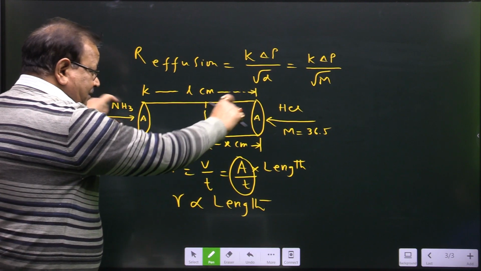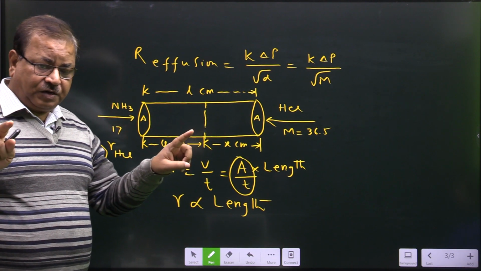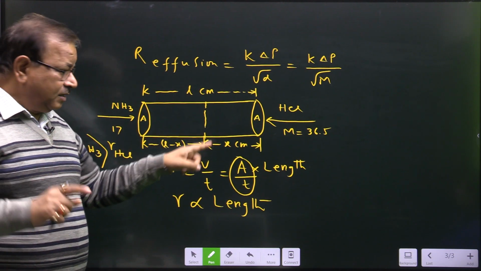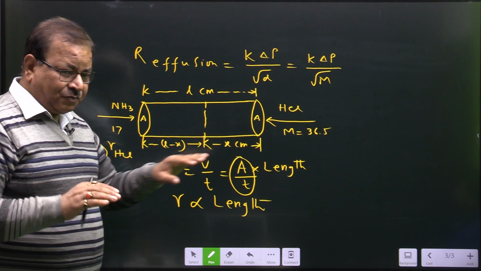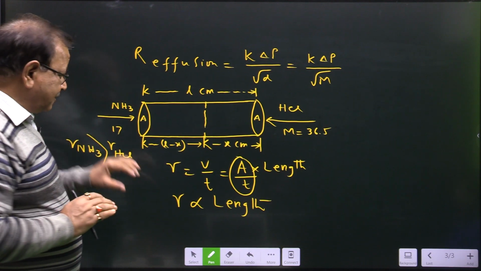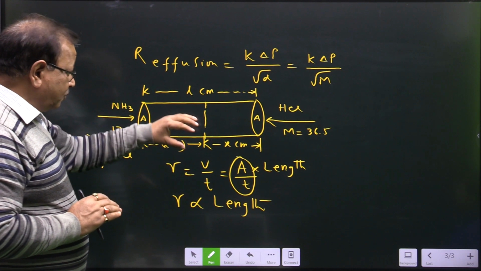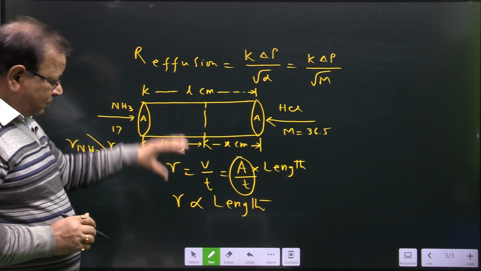If both gases are coming out at constant pressure, it's a case of diffusion. In that case, HCl will travel a smaller distance and ammonia will go a larger distance. This is the sense. Here ammonia travels more distance, so from both we will derive the relationship.